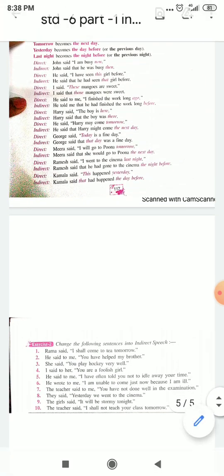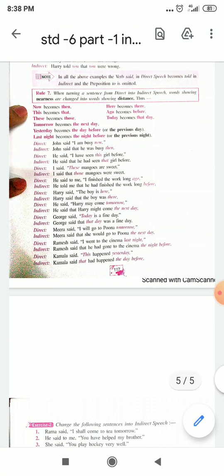Now we go through the various examples that are given. Read each and every example. See, first is of now. It has been changed to then. This has been changed to that girl. These mangoes have become those mangoes. Ago has become long before. Here has become there. Each word, they have shown you how it can be changed.